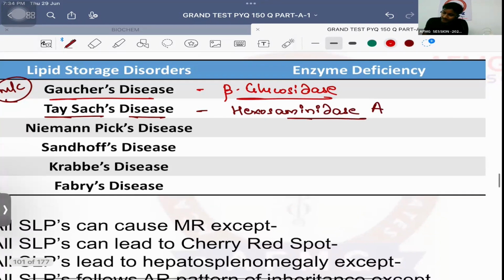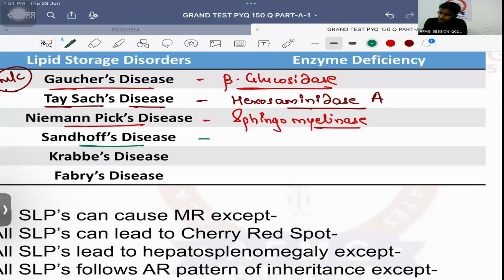Okay. Next is Niemann-Pick's disease due to deficiency of enzyme known as sphingomyelinase. Okay, sphingomyelinase. Next, Sandhoff's disease due to deficiency of hexosaminidase A and B. Please remember, both hexosaminidase A and B are deficient in the patient. Therefore, this is a more severe condition in the patient.